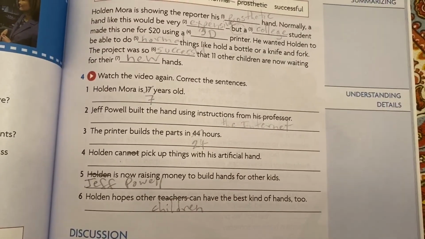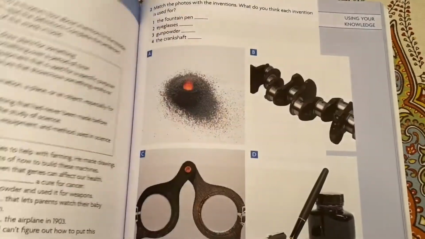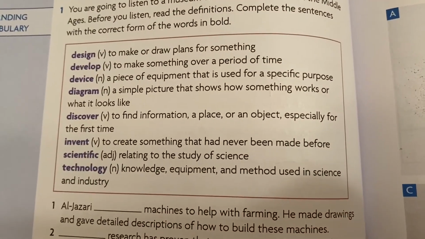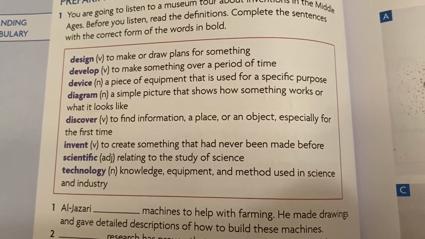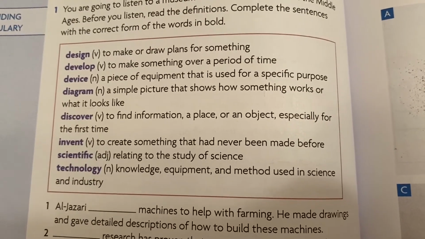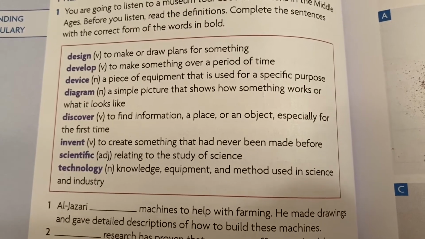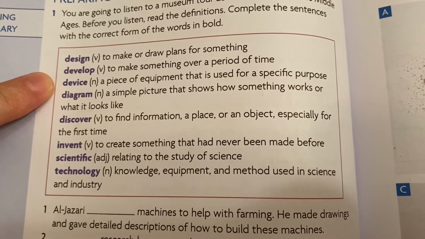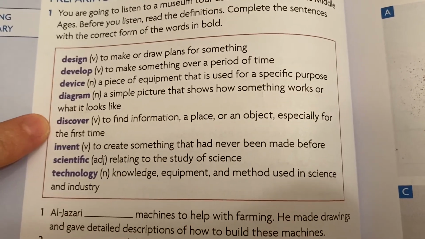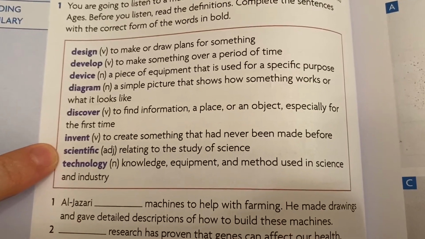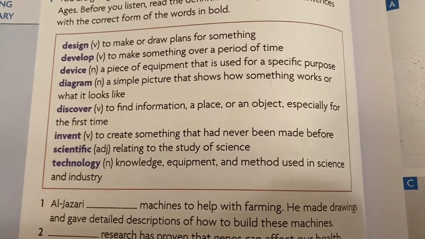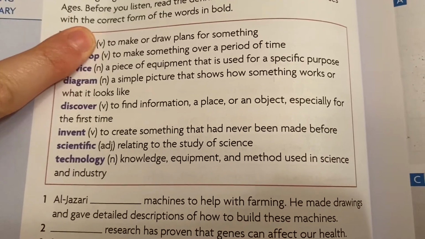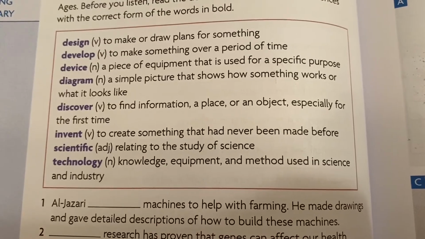Wasn't he adorable? We are going to jump ahead now to page 132. Before we do, though, on the next page, familiarize yourself with these vocabulary words and these phrases. These words can be used as you complete quiz 5 at the end of this unit. So we have design, develop, device, diagram, discover, invent, scientific, technology. You probably know several of those words already, but read the definition, focus on the part of speech, and keep these words in mind as we continue the unit.